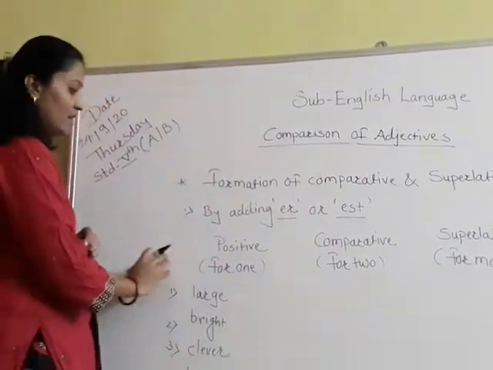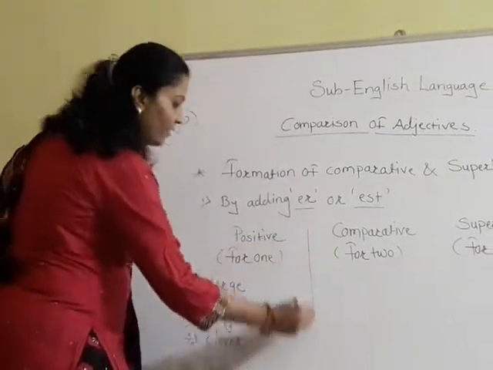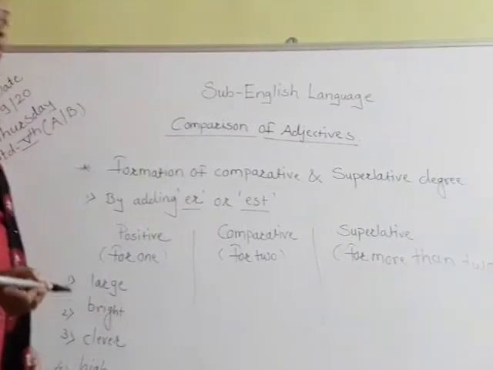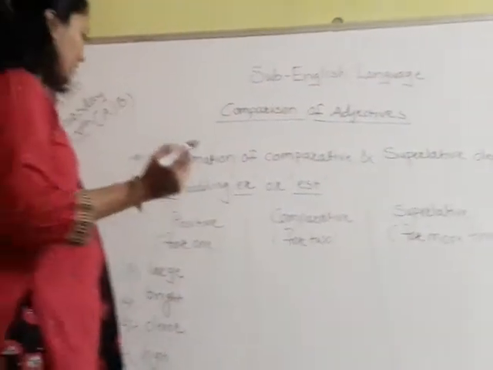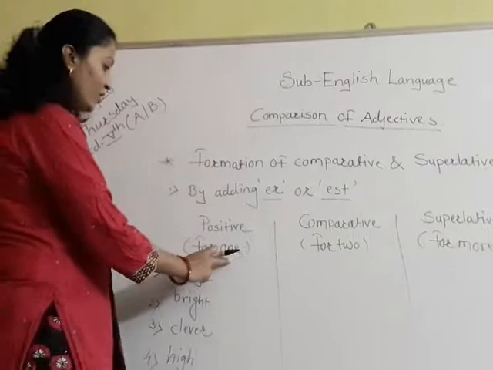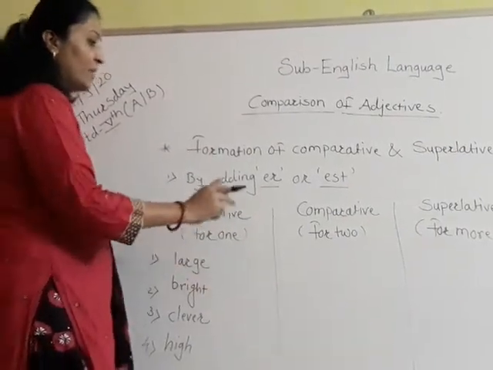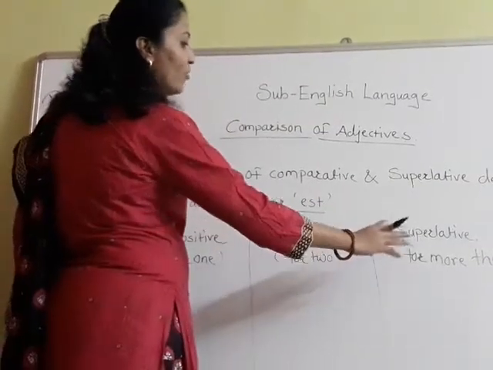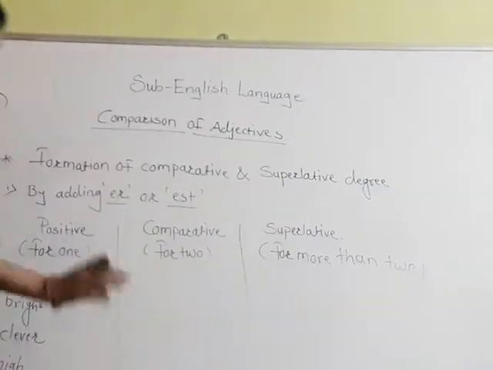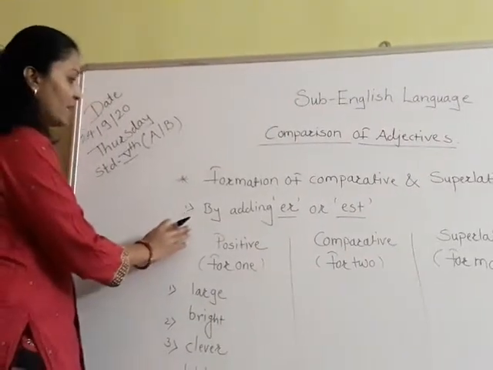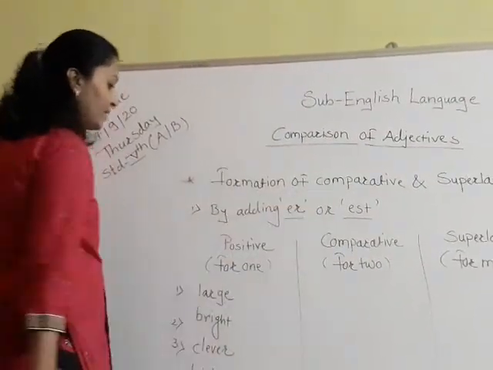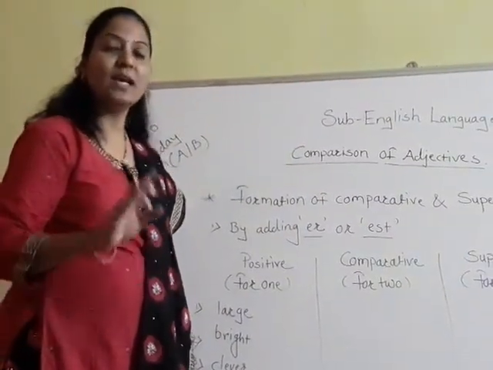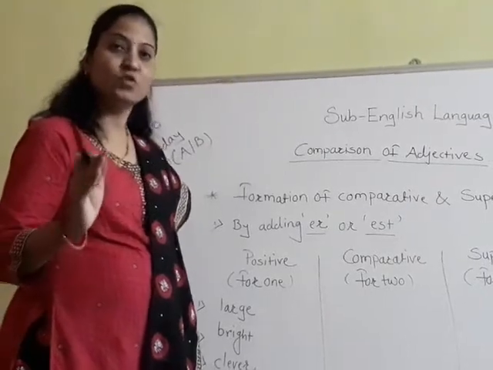Now see, in the first column I have written positive degree, in the second column I have written comparative degree, and in the third column I have written superlative degree. So positive degree is used for one person or one thing. Comparative degree between two people or two things. Superlative degree for more than two people or two things. So by adding ER or EST, it means that we have to add ER to make comparative and EST to make superlative degree.